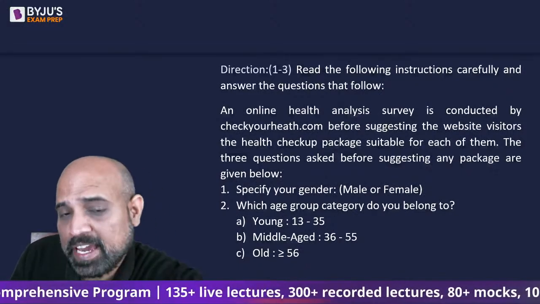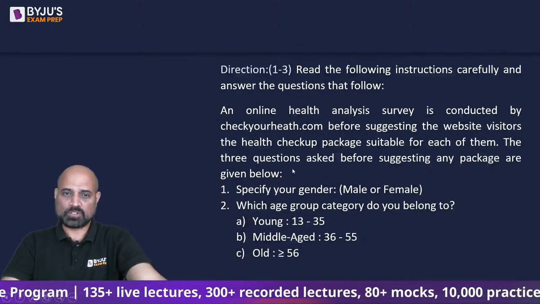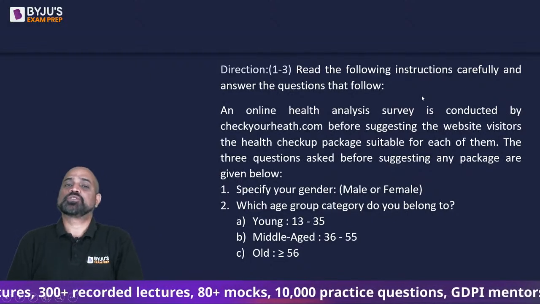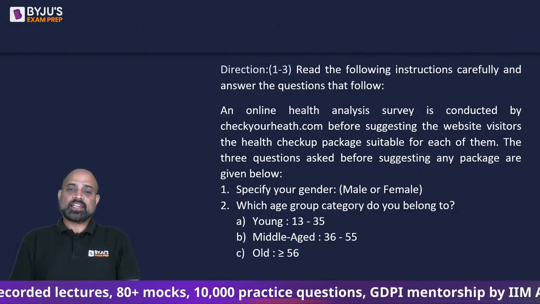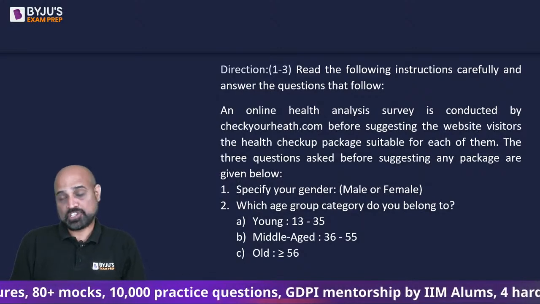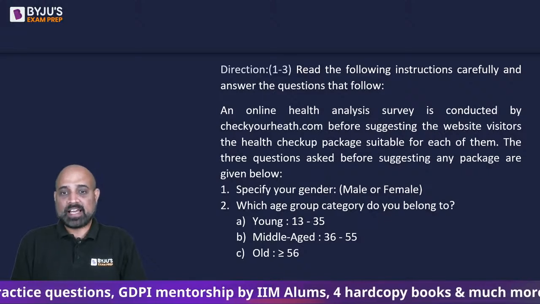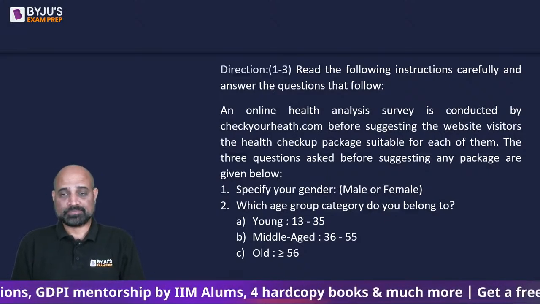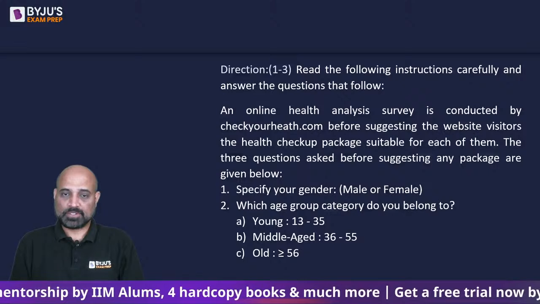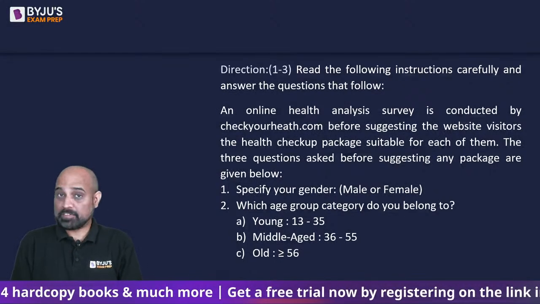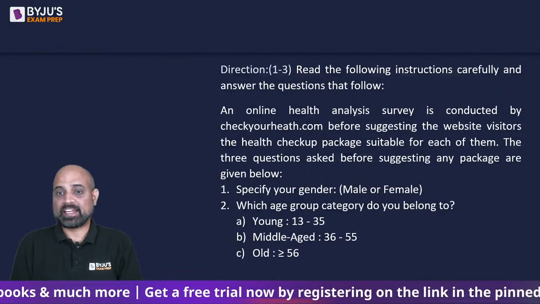So we have got directions 1 to 3. So it looks like there are 3 questions. Read the following instructions carefully and answer the questions that follow. An online health analysis survey is conducted by checkyourhealth.com before suggesting the website visitors the health checkup package suitable for each of them. The 3 questions asked before suggesting any package are given below. Specify your gender. Which age group category do you belong to?